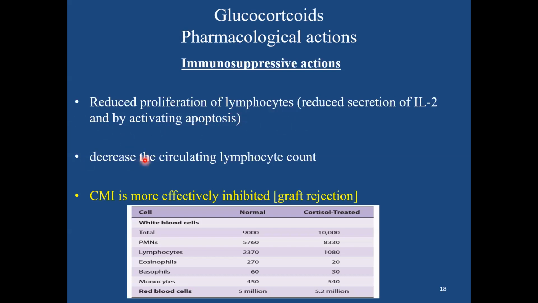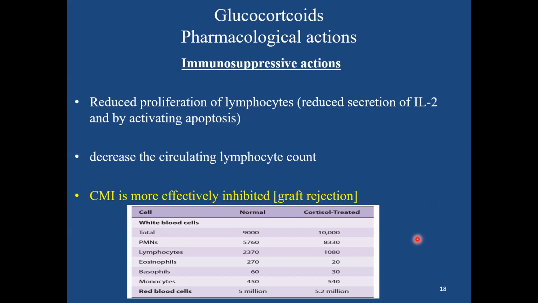The second effect is that it also decreases the circulating lymphocyte count, probably by its action on the lymphoid tissue. So overall, its ability to decrease cell mediated immunity is more than its effect on humoral immunity, probably the reason why it is used in graft rejection.